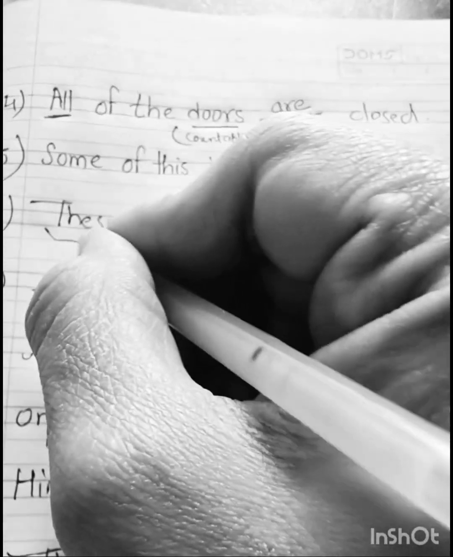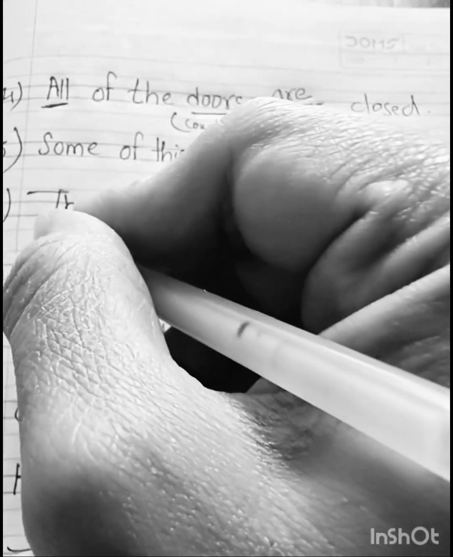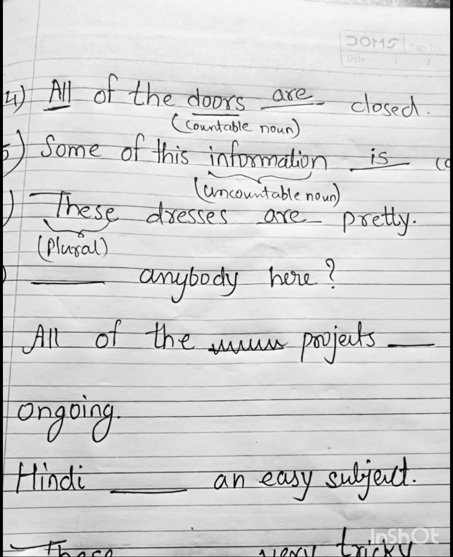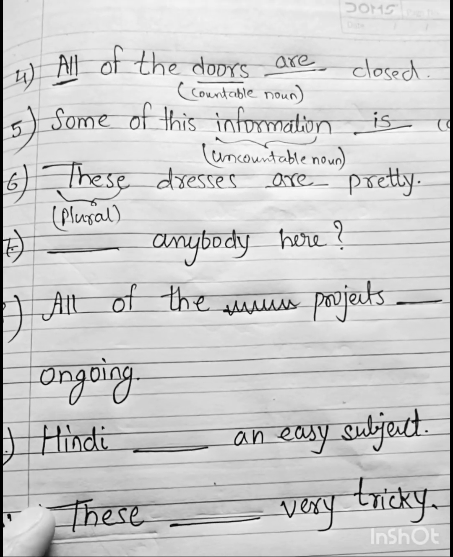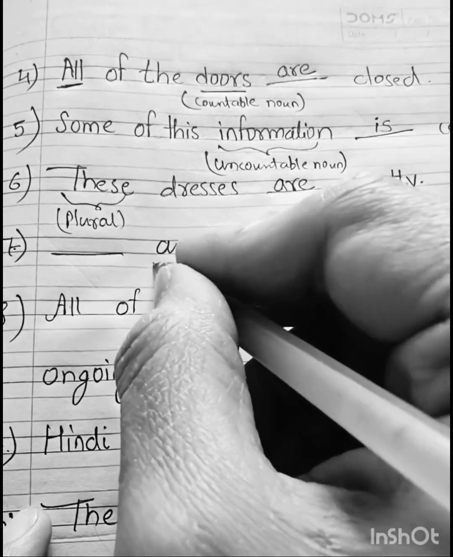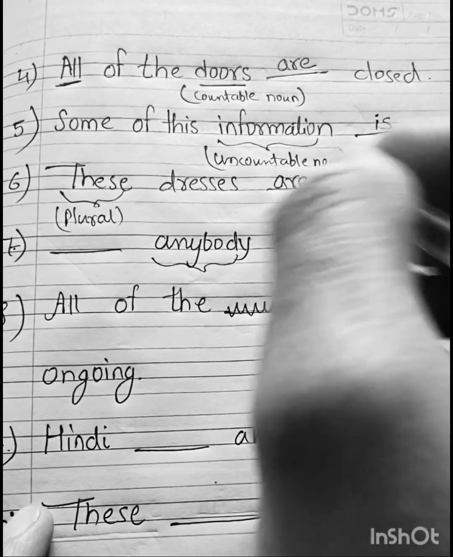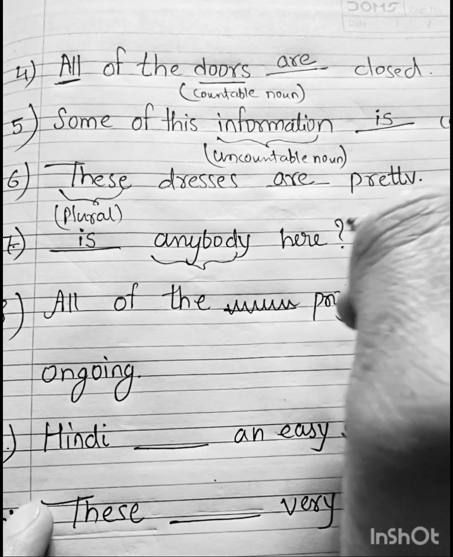These is a plural, so we use are. Now next, dash anybody here. Here anybody is singular, so we use is. Is anybody here?